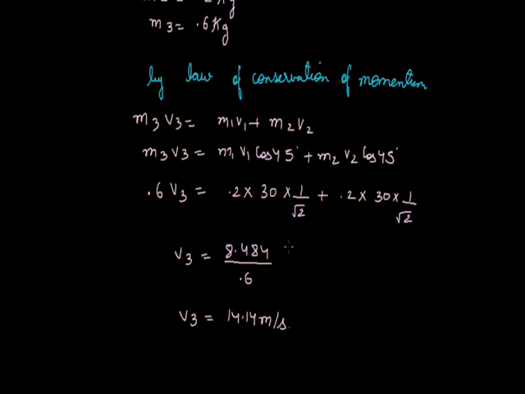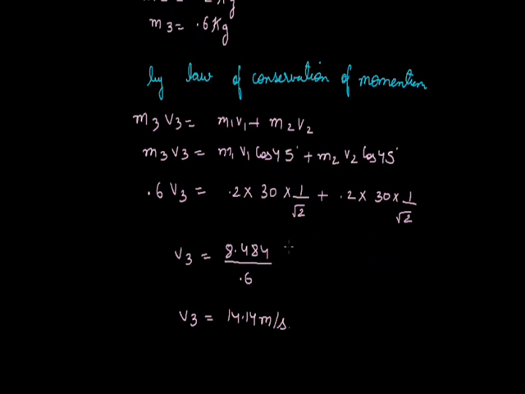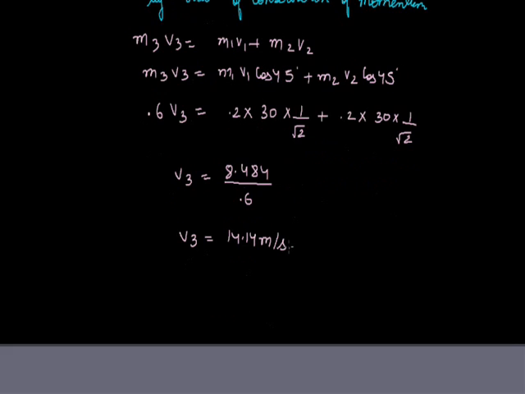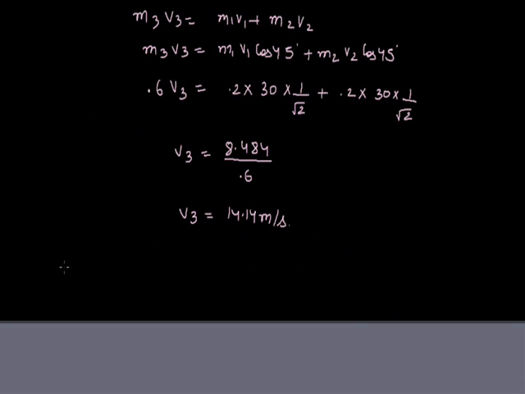Whenever it is given that a particle is exploding into many parts, it is better to draw a diagram so that we can make the directions easily and then apply the law of conservation of momentum. So we can say that the third fragment has a velocity of 14.14 meter per second, making an angle of 135 degree with each fragment. As we have stated, 135 degree is the angle between them. So we can also write: making angle of 135 degree with each of the other fragments.